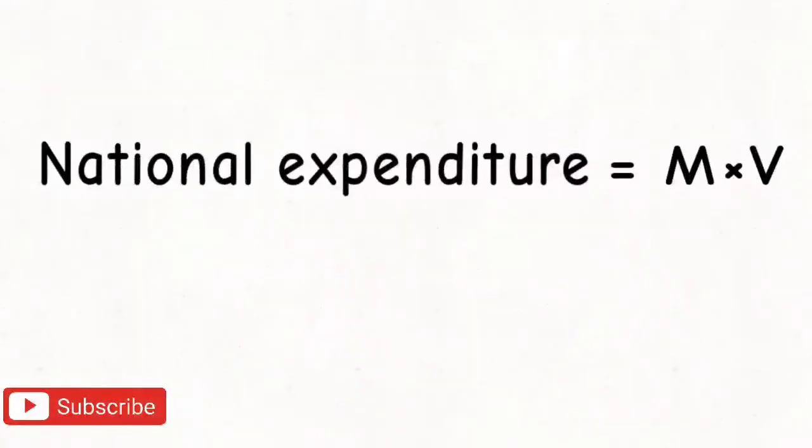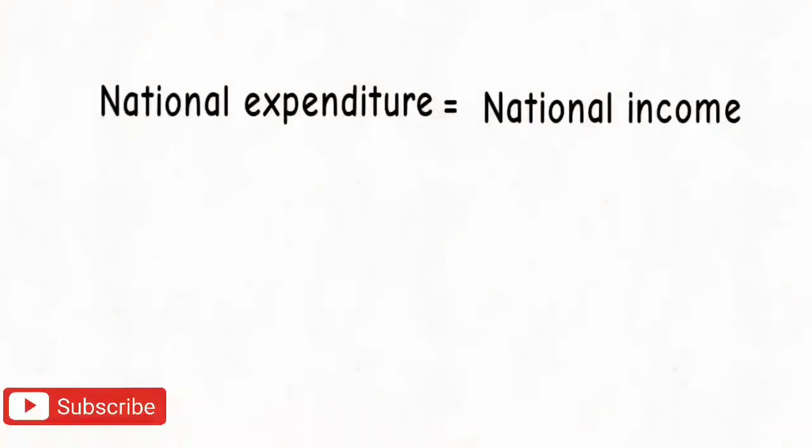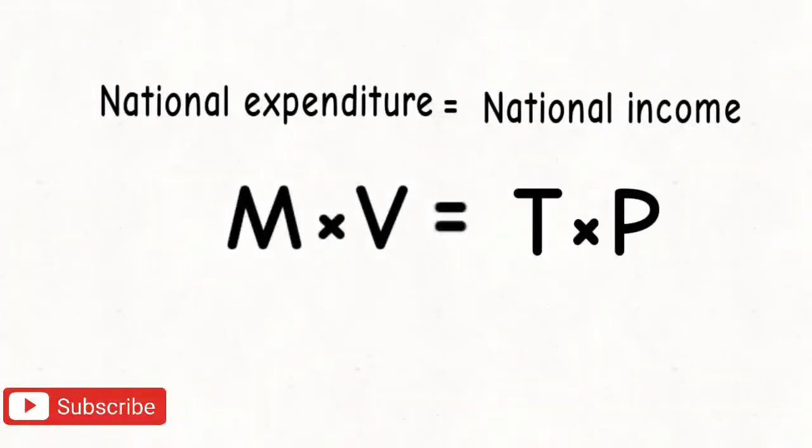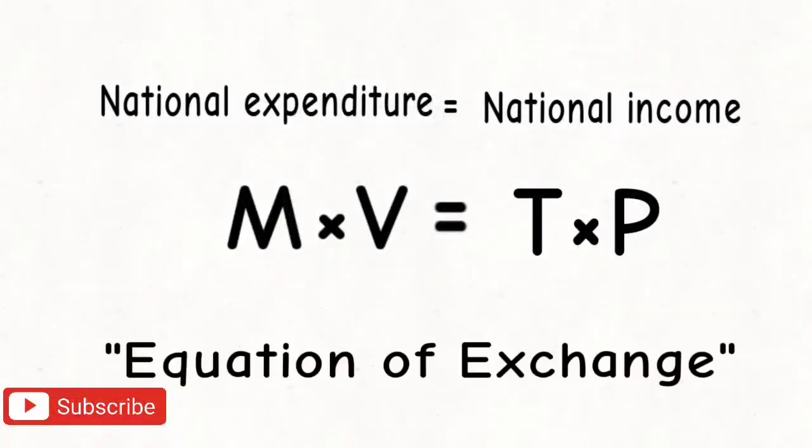Therefore, national expenditure equals M into V. But national expenditure equals national income. So we get MV equal to TP, which is known as the equation of exchange.